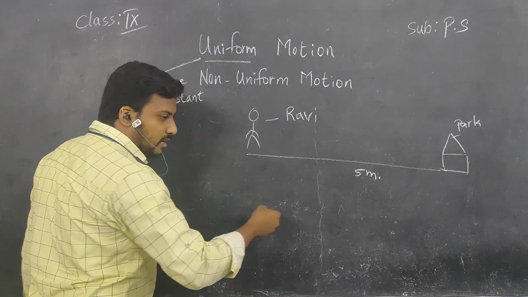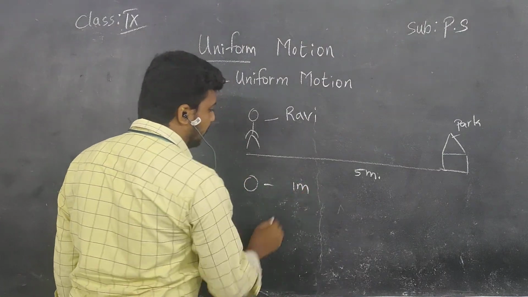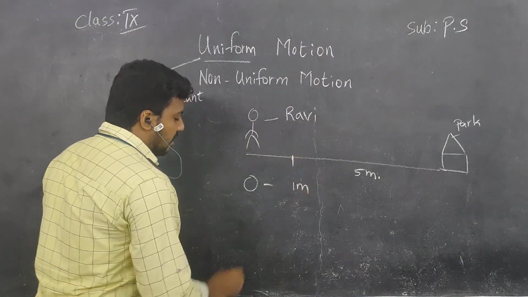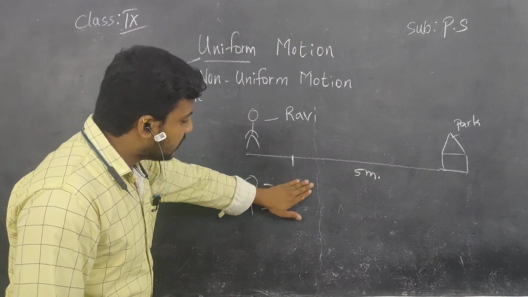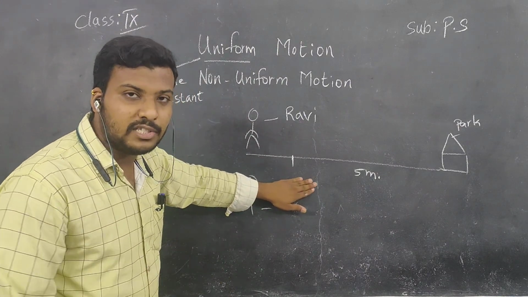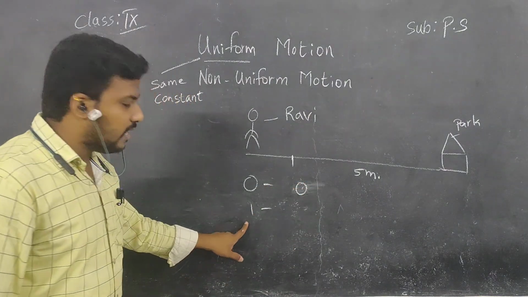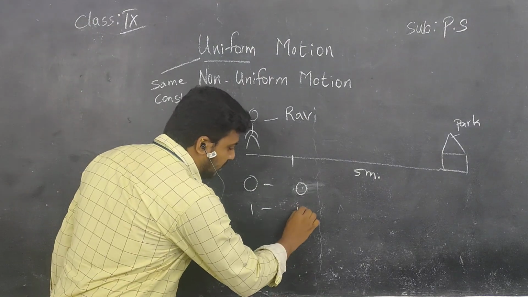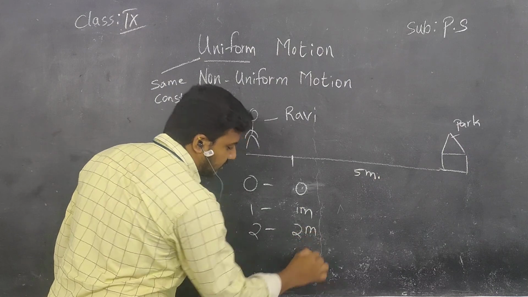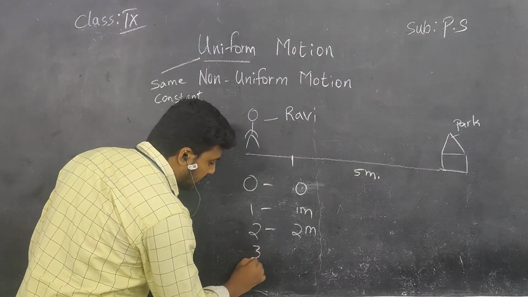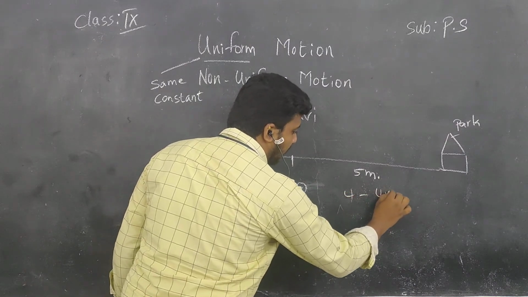He started at the 0th second. In the 0th second, he starts his motion, means he starts his movement, so we consider it as 0. In the first second, he moved 1 meter. In the second second, he reached 2 meters. Understand, children? In the third second, 3 meters, and in the fourth second, 4 meters.